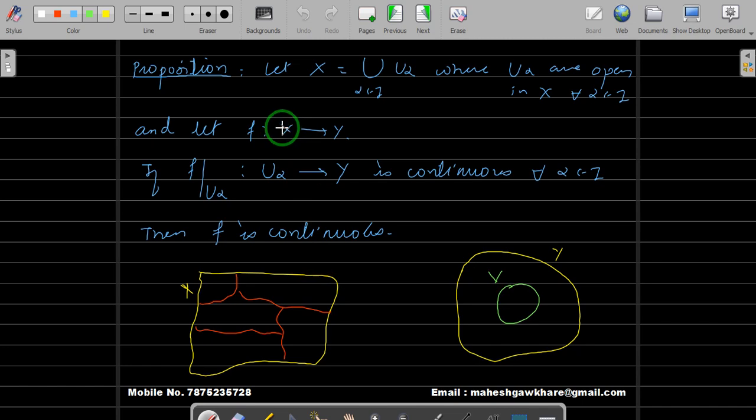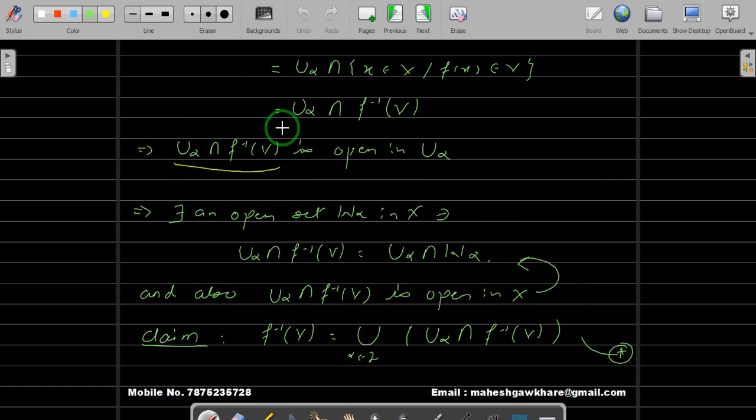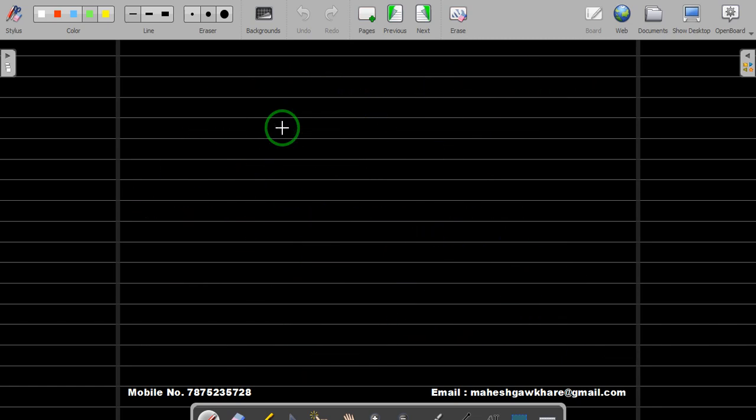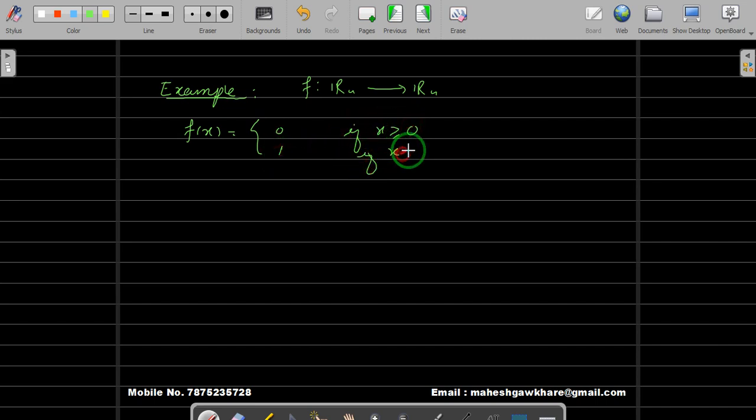Right, so let us take some examples for discontinuity. Example: let us take a function f from R with usual topology to R with usual topology. Let us define this function as f(x) equals 0 if x is greater than or equal to 0, and 1 if x is less than 0.